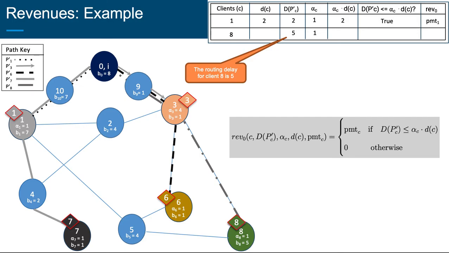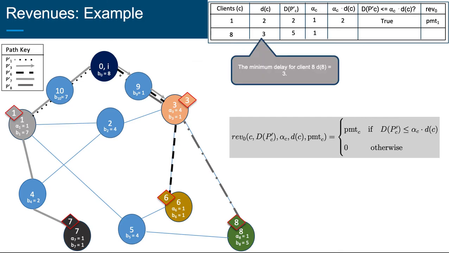Remember that these values have been worked out in the routing algorithm videos, and the minimum delay for client 8, little d of 8, is equal to 3. This is again because all the other paths involve more than 3 edges from node 0 to node 8. So again, we can see that the minimum path delay, little d of 8, is equal to 3 for client 8. Finally, the tolerance threshold for client 8, alpha 8, is equal to 1.